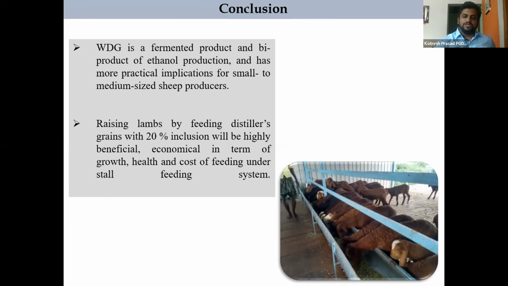This distilled grains will also improve the digestibility, because it is a fermented product. The bioavailability of the nutrients will be more. It will act more like a bypass protein.